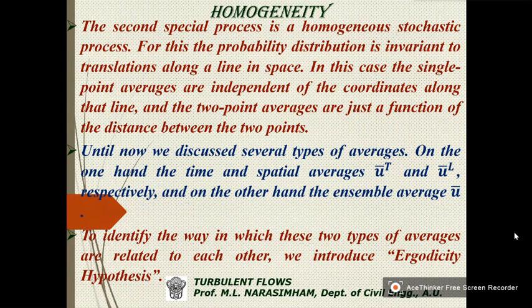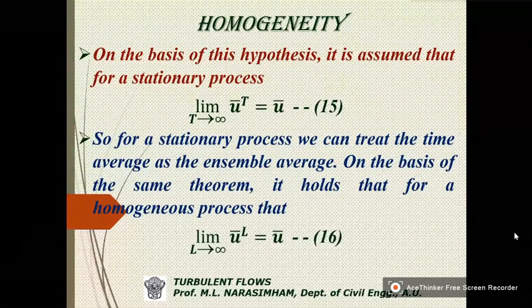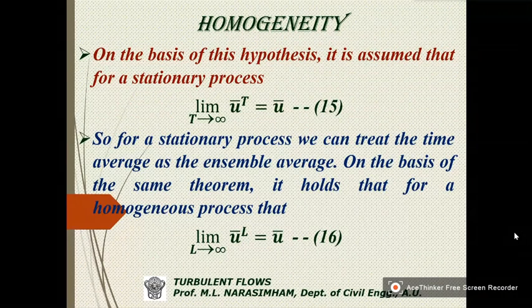Now, to identify the way in which these two types of averages are related to each other, we introduce what is known as an ergodicity hypothesis. What is that ergodicity hypothesis? On the basis of this hypothesis, it is assumed that for a stationary process, in the limit t tends to infinity, U bar T is equal to U bar.